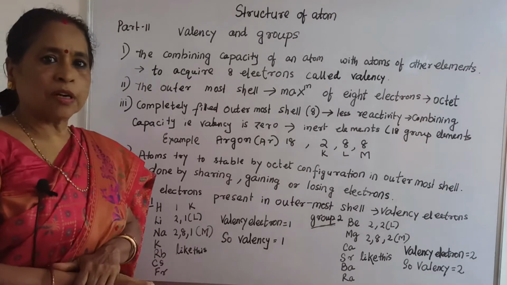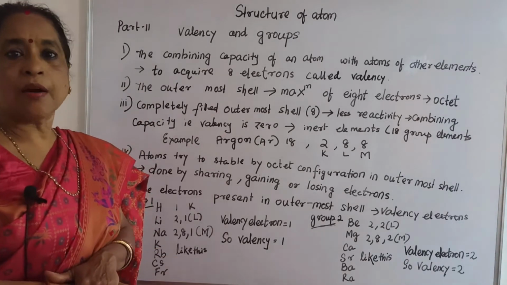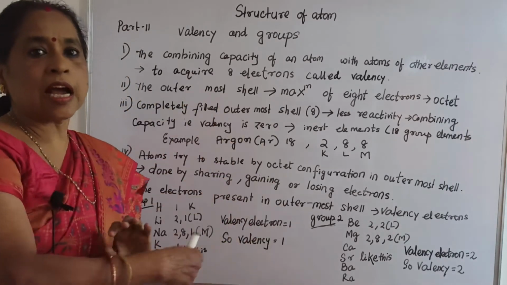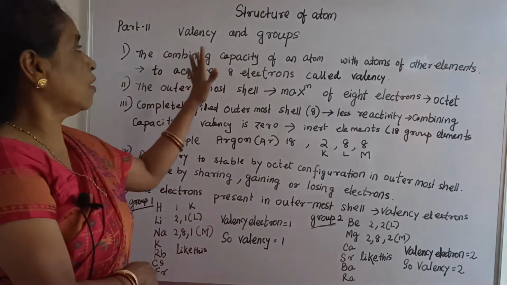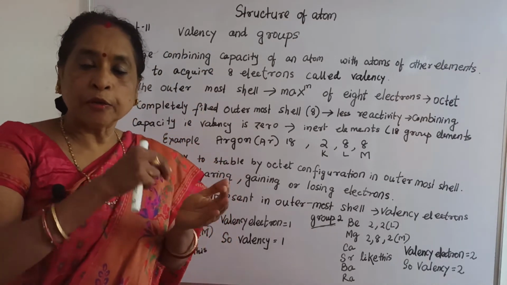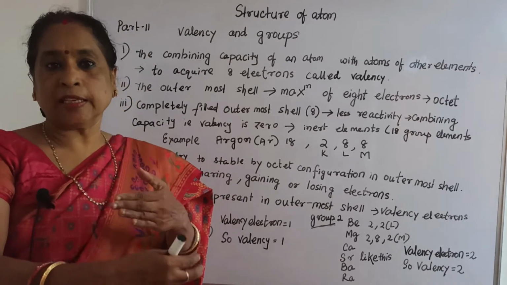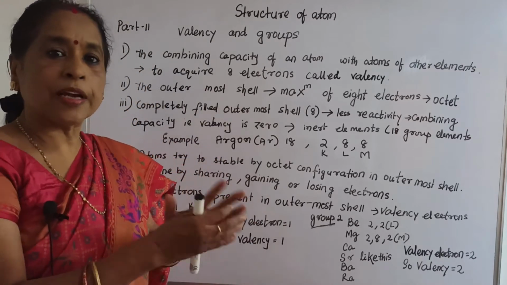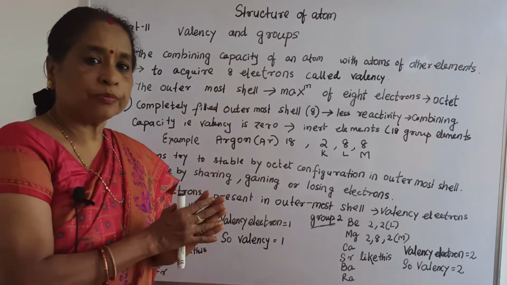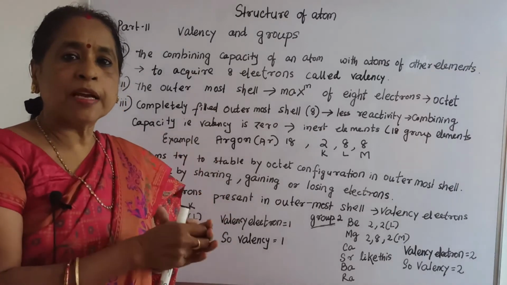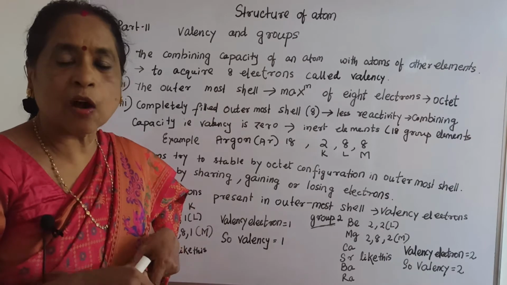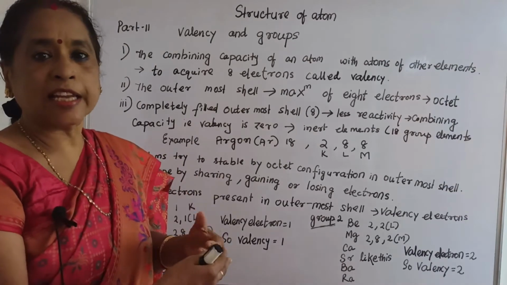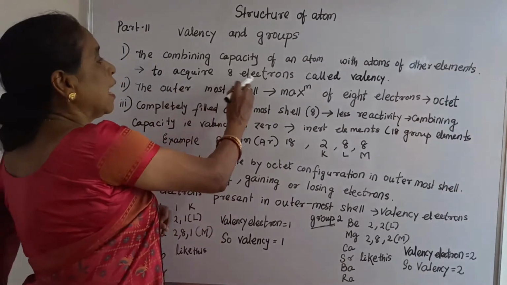Now here first I want to say the combining capacity of an atom. What is that? The combining capacity of an atom with other atoms of elements is called valency. How can you know it? Here you should remember the elements acquire 8 electrons in the outermost shell by either losing, gaining, or sharing, so that they can acquire 8 electrons.